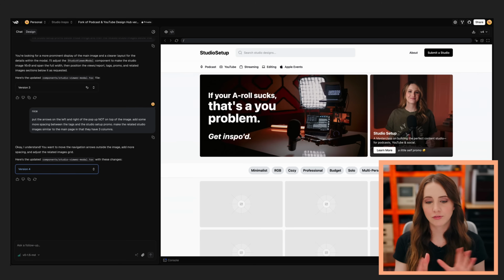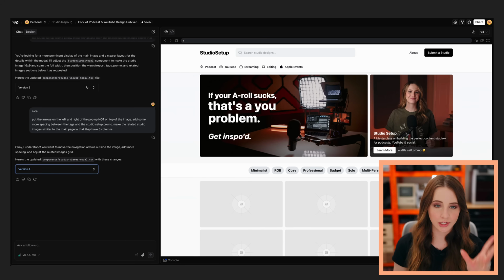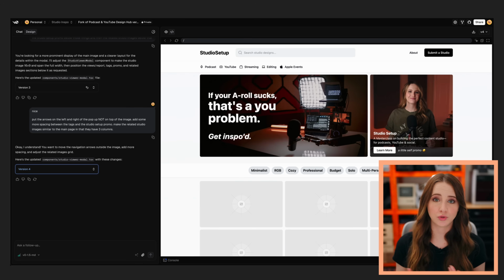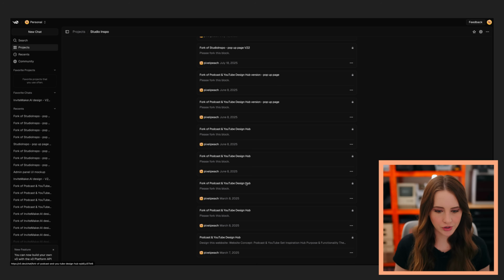A context window is basically the AI's short-term memory. It only remembers a certain amount of the conversation at once. So as I chat back and forth designing Studio Inspo in V0 here, eventually that context gets too long and things start to break. So that's when you can fork your project to a new chat to give the AI a clean slate. Let's go back to one of the earlier iterations.